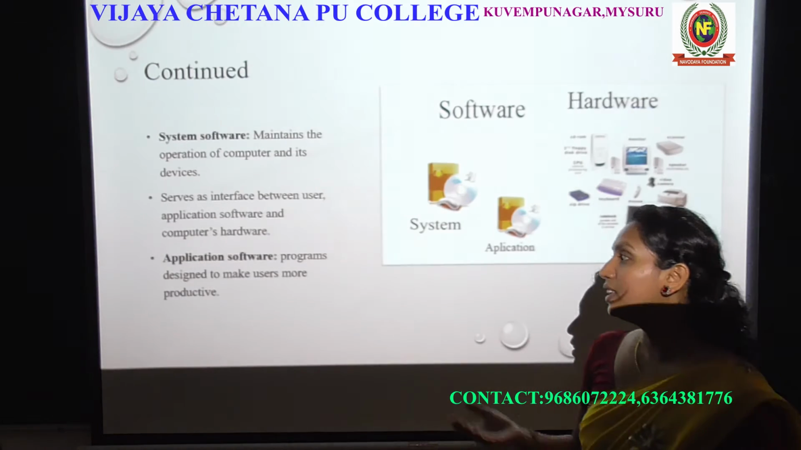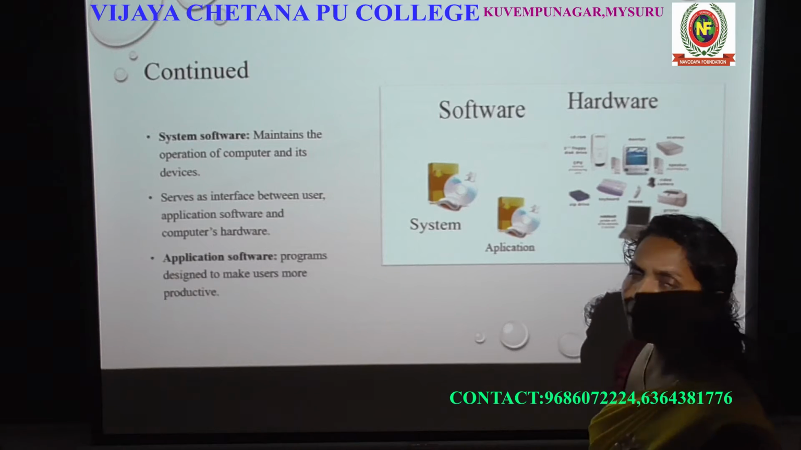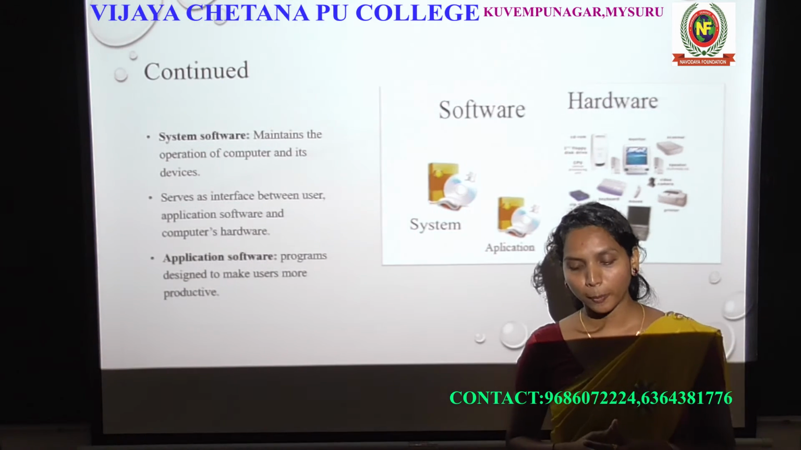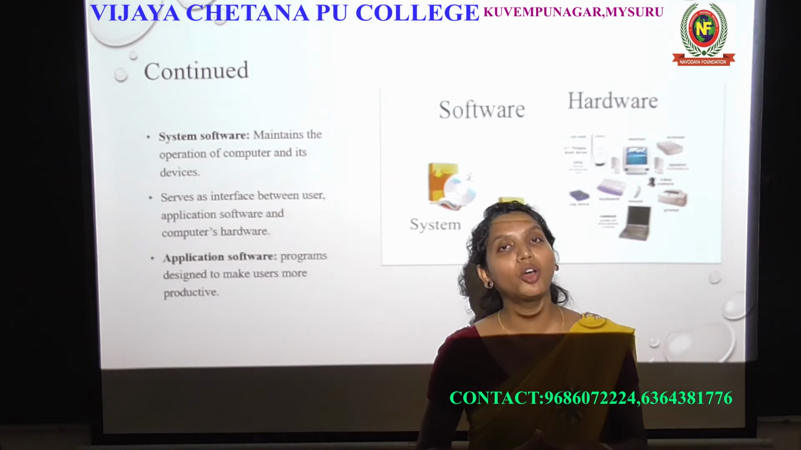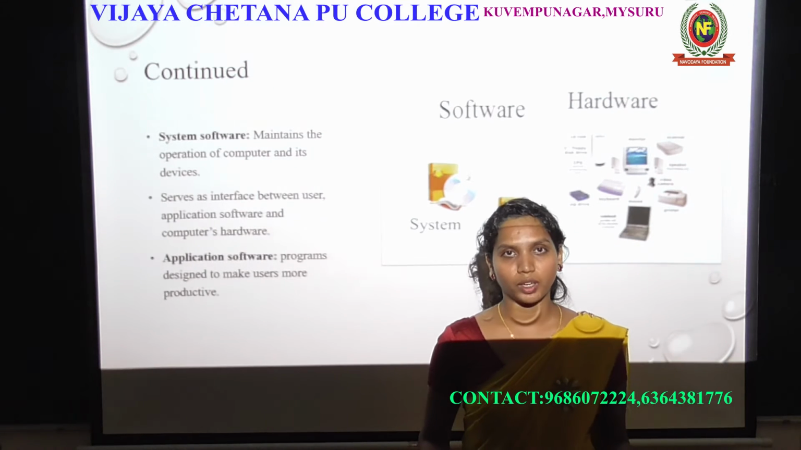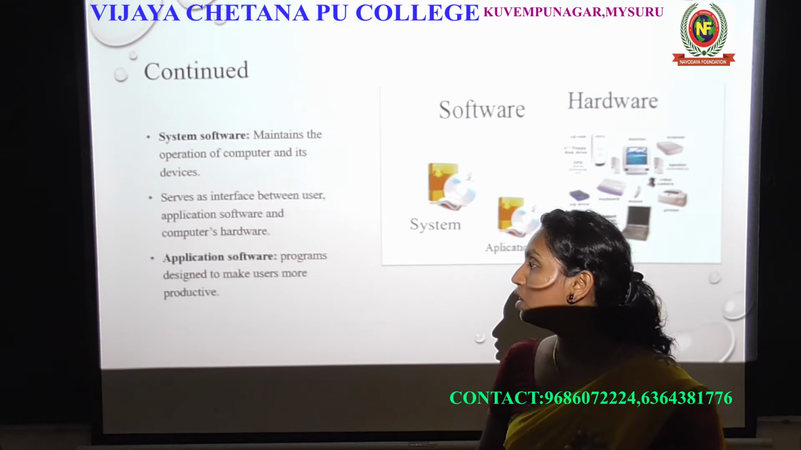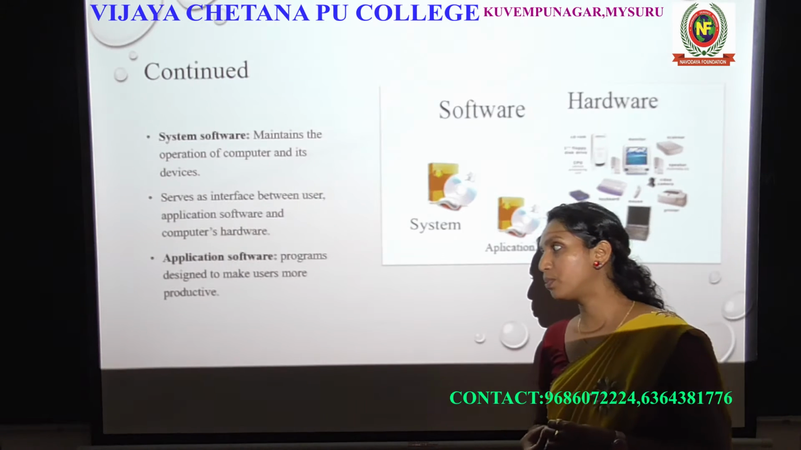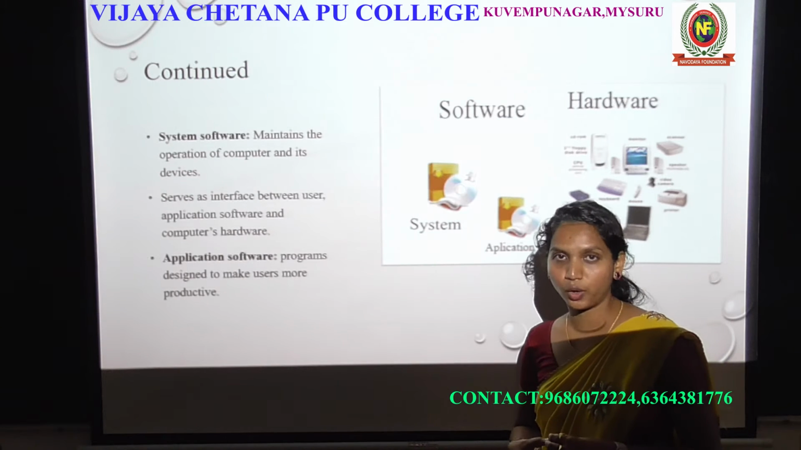Okay, and the next one is the application software. What is the meaning of application software? Now you know what system software is. System software is nothing but the operating system. Without system software we can't use the computer. So all that information you got. So what is application software? Application software is a program designed to make the user more productive.